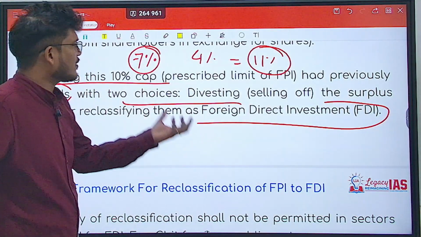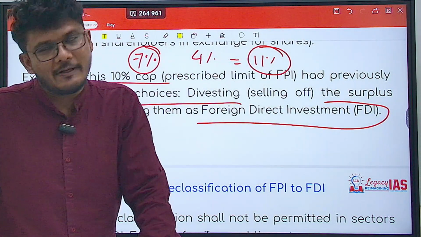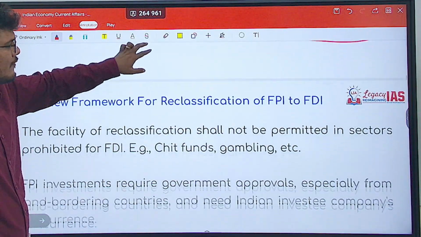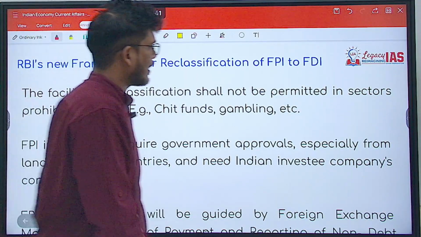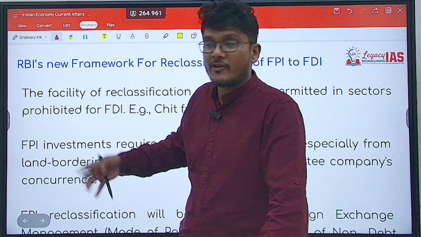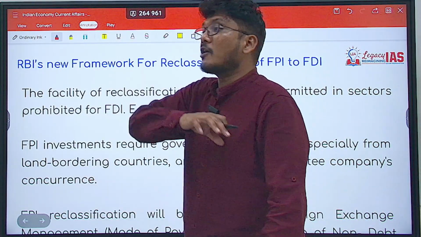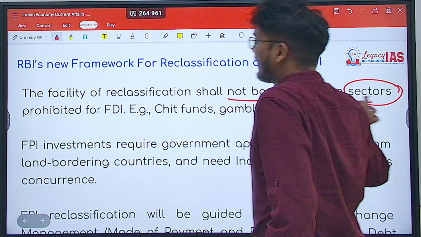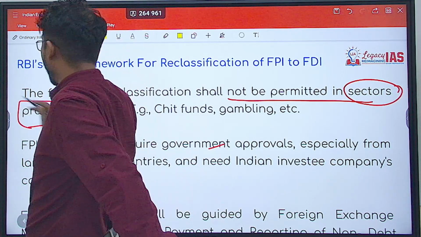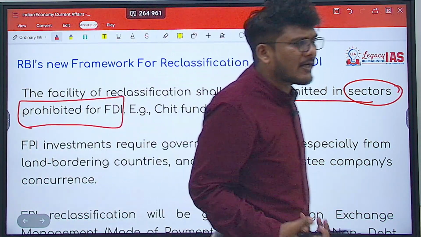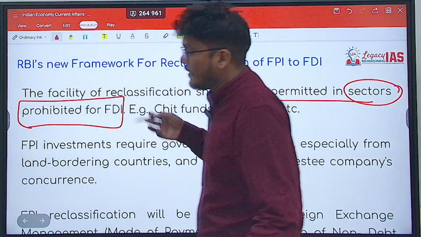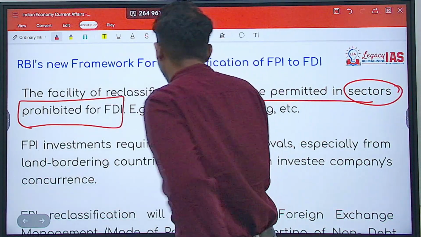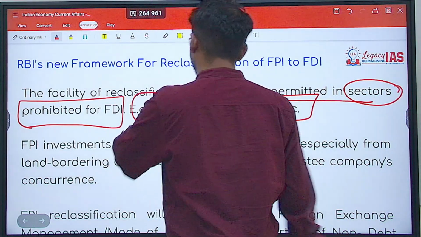Now, the first choice, anyhow, if you're selling, then why buy additionally? People will think that also, but you want to keep invested, so you can sell off some, or you can just reclassify them as an FDI. Okay. Now, this reclassification as FDI is possible, but not in all sectors. It is not permitted in sectors prohibited for FDI. There might be certain sectors which are prohibited for FDI, in which FDI cannot come at all. So in those sectors, of course, logically speaking, the FPI will not be converted into FDI. Example, chit fund, gambling, etc.